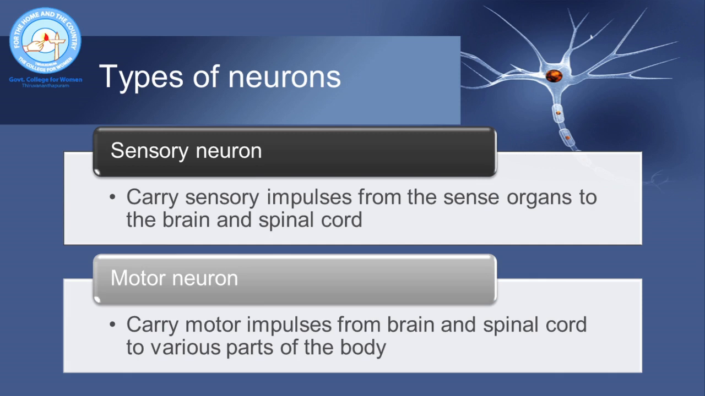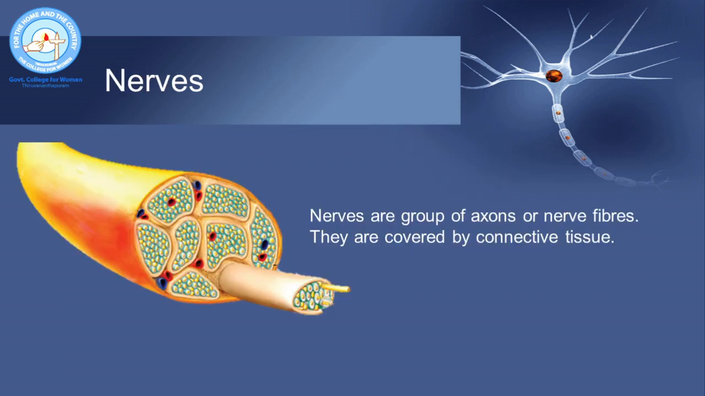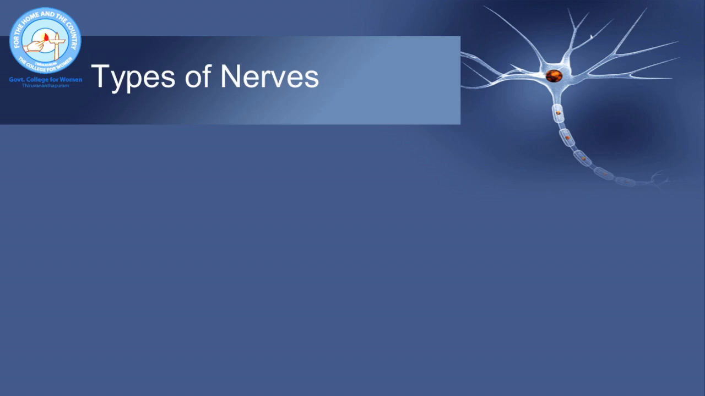And these responses can involve motor actions, that is, movement of body parts. And these motor actions are executed because of the motor impulses which are carried by the motor neurons from the brain and spinal cord to various parts of the body. As I told earlier, the axons of neurons bundle together to form nerves, and these nerves are covered by a connective tissue. Now, coming to the types of nerves.